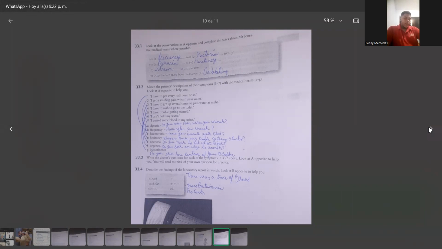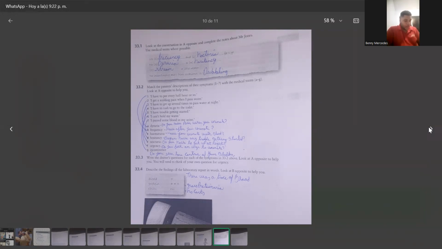33.2. Match the patient description of their symptoms 1 to 7 with the medical terms A to G. Look at A opposite to help you. I have to pee every half hour or so. Frequency. I get a scalding pain when I pass water. Dysuria. I have to get up several times to pass water at night.